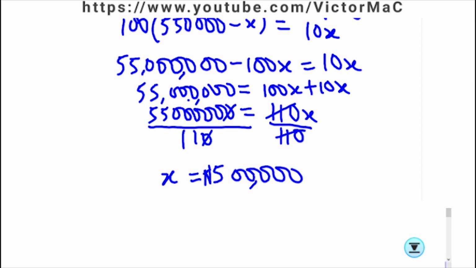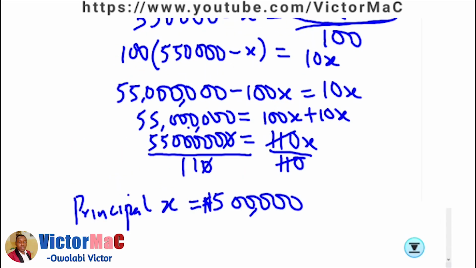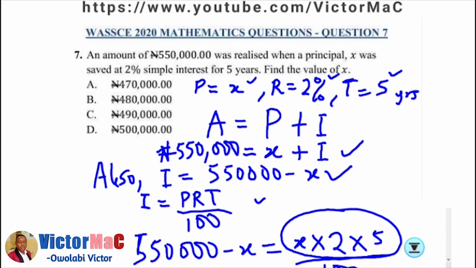So the principal x is 500,000 naira, and that is option D. That is option D. All right.